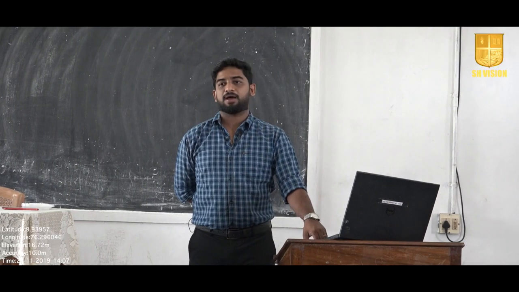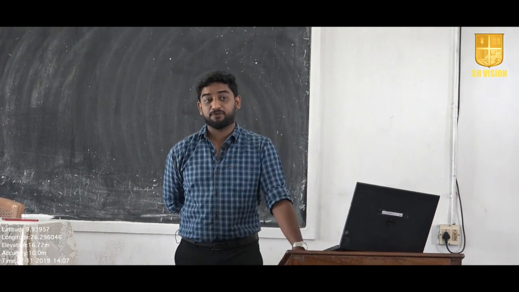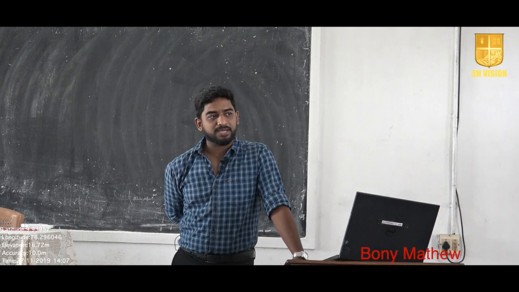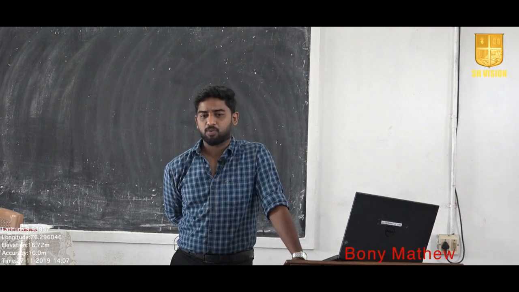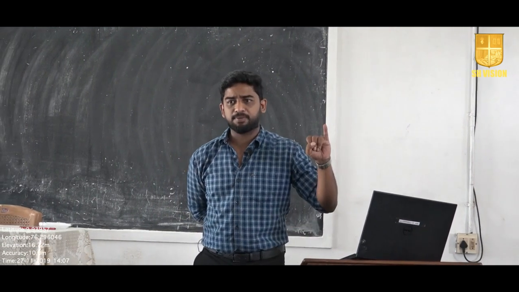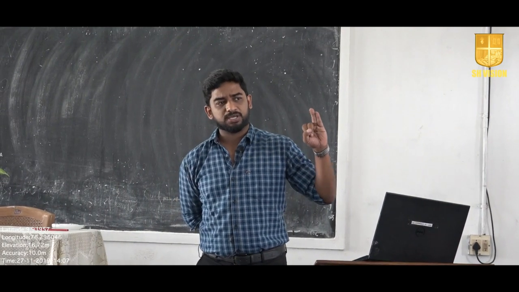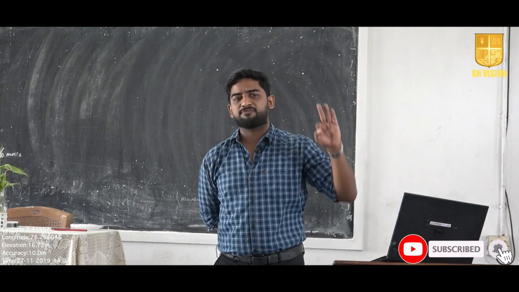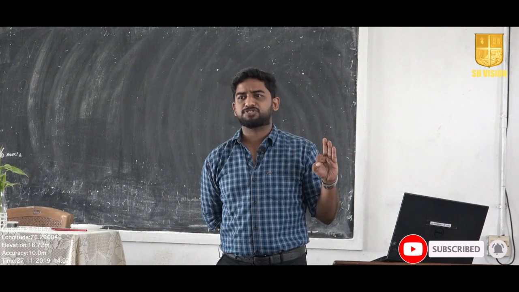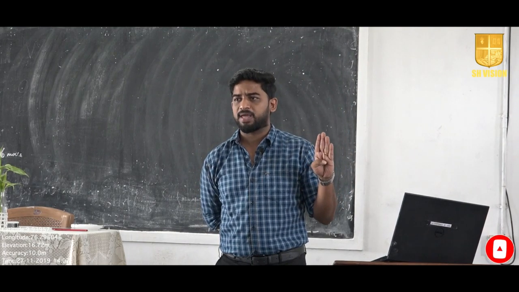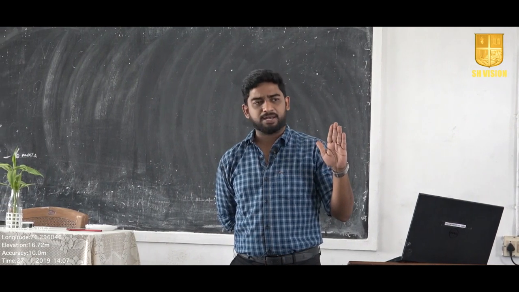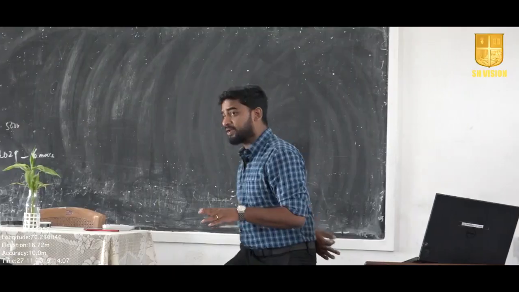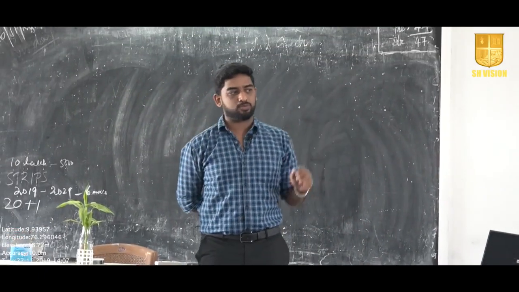Everyone, today I'll be dealing with the topic, the fifth head of income. According to the Income Tax Act, we have 5 heads. What are they? Number 1 is income from salary. Number 2 is income from house property. Number 3, income from profession or business. Number 4, income from capital gain. And the next one is income from other sources. This is the fifth head of income, that is income from other sources.